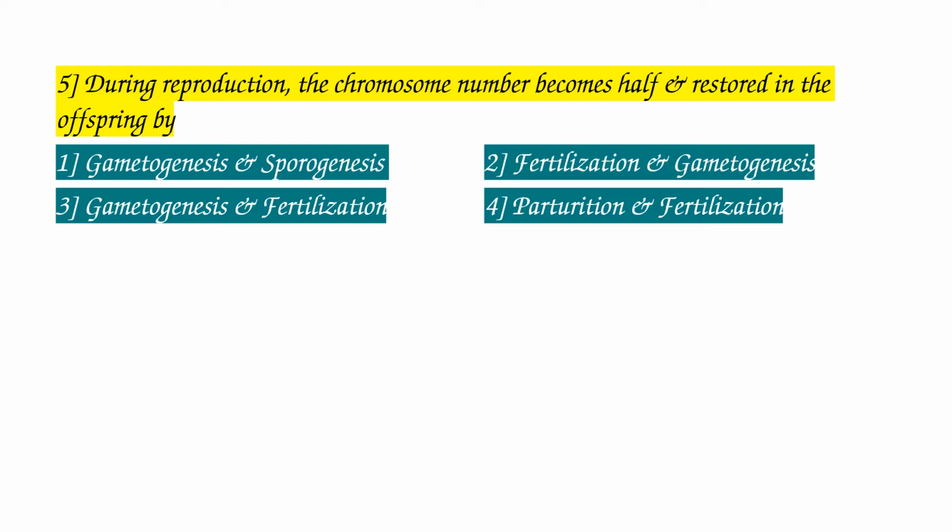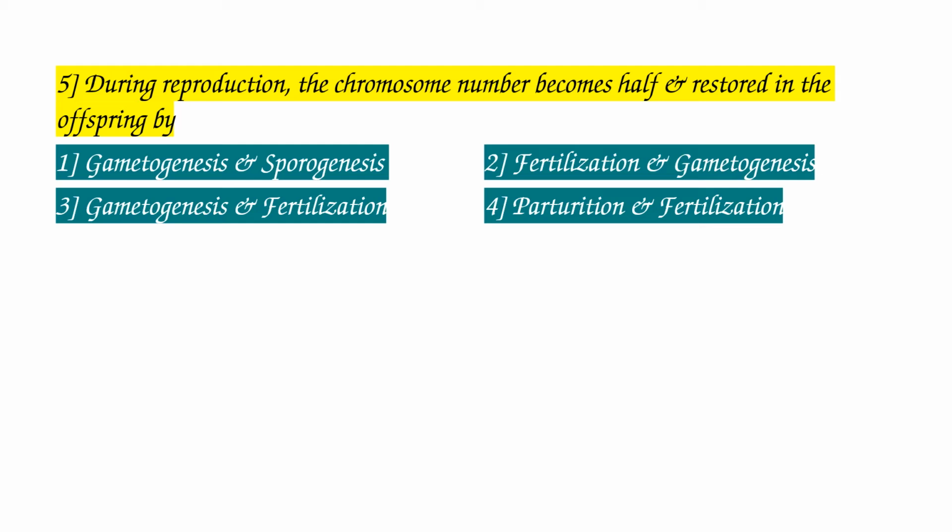Fertilization restores the chromosome number, so that's why this option is not correct. Gametogenesis reduces the chromosome number, but as per the question the chromosome number becomes half by gametogenesis and is restored by fertilization. That means first gametogenesis and next fertilization.